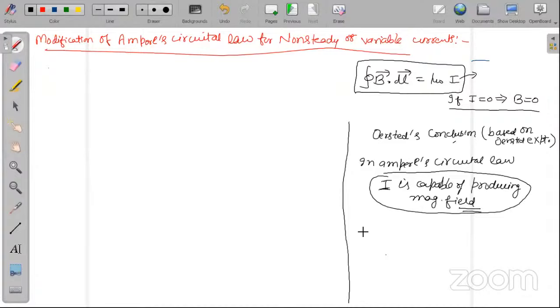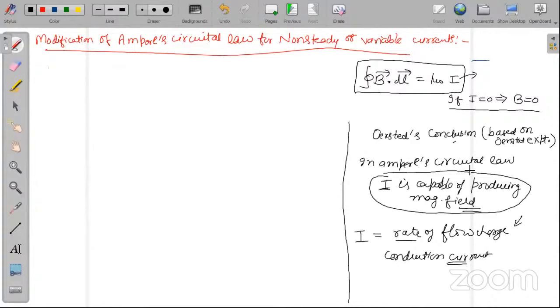You know what is the definition of current? Please tell me what is the definition of current? It is rate of flow of charge. Flow of charge per unit time. Very good. Please remember, with respect to time. Of course, when we do not use any word with rate, it is always with respect to time. Now, this is very important for all of us. Please remember, this becomes now conduction current. Is it okay?